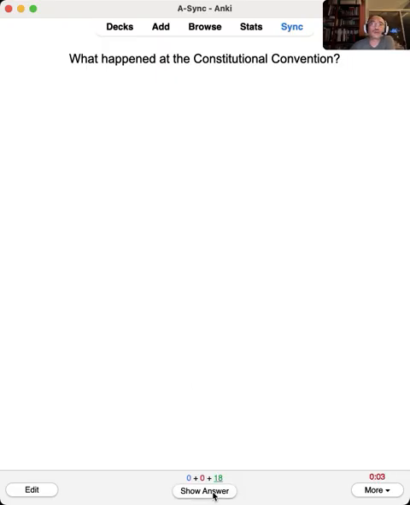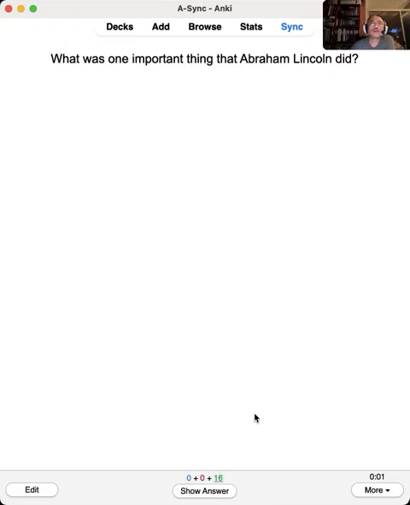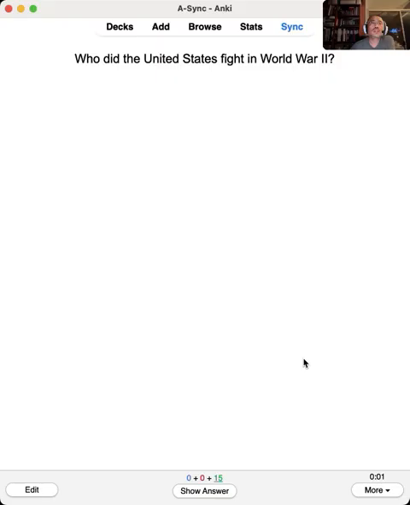What happened at the Constitutional Convention? They wrote the Constitution. When do we celebrate Independence Day? July 4th. What was one important thing that Abraham Lincoln did? Freed the slaves. Who did the United States fight in World War II?